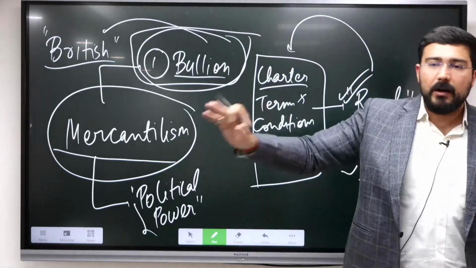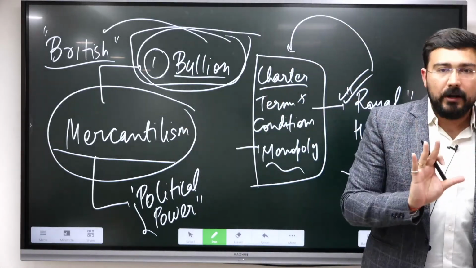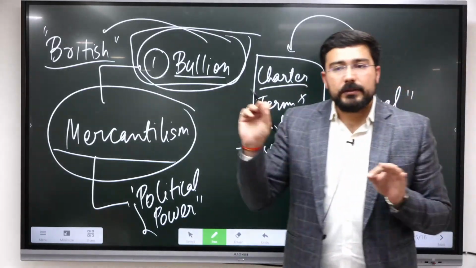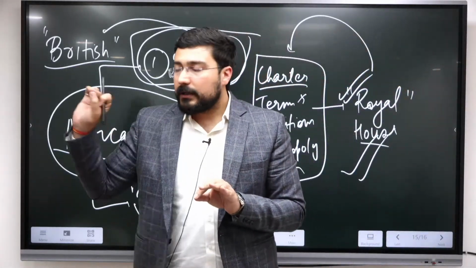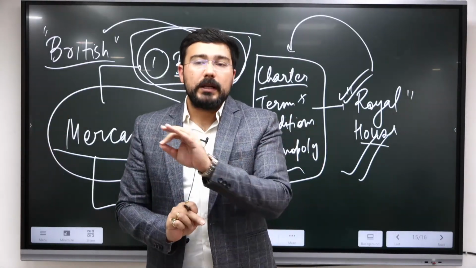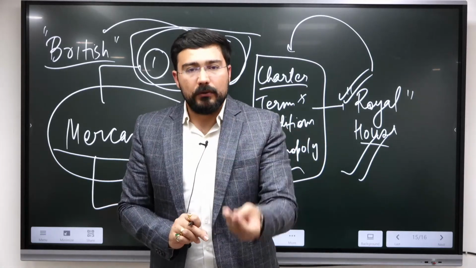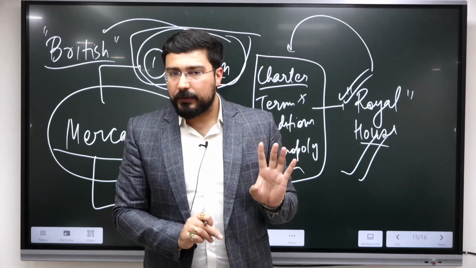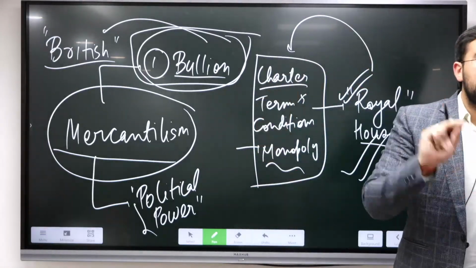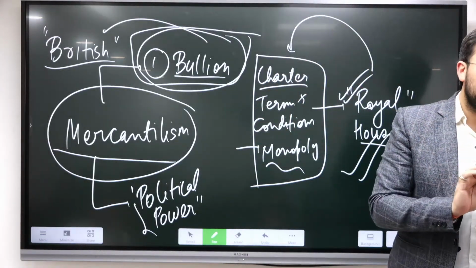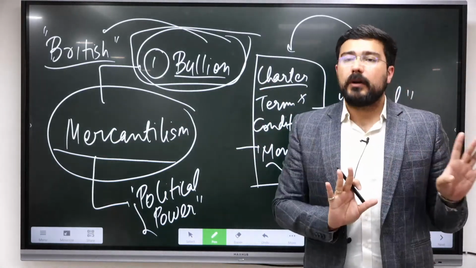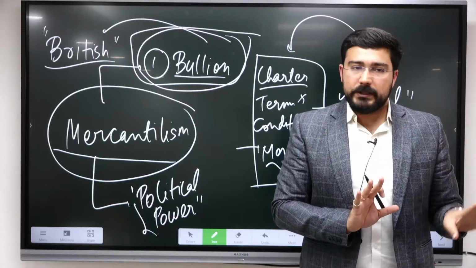If you have to go somewhere, you go here. Where will the money be saved? You always go for the volume. So that's why it was important for them to look towards Bengal, because this is the area where maximum finance was getting leaked. That's where they had to invest the most money for trading purposes. So that's why Bengal will become the epicenter of the creation of empire in India. Whoever is going to control Bengal will eventually become the king of India. This is what the basic solution was.